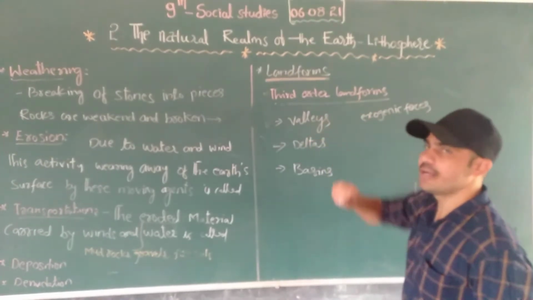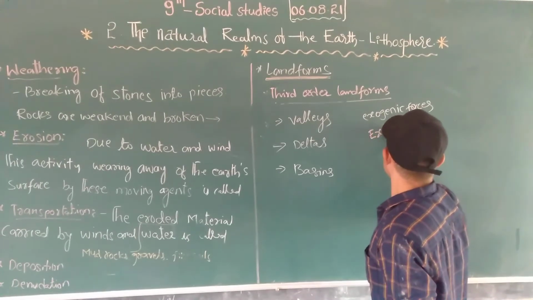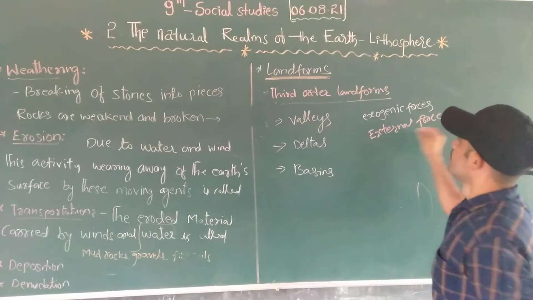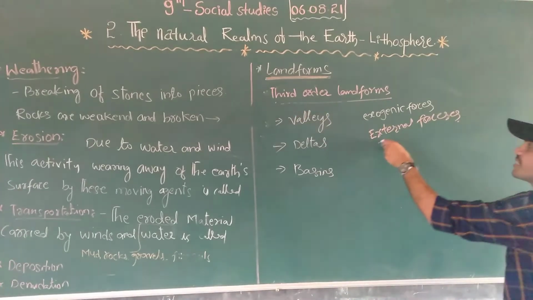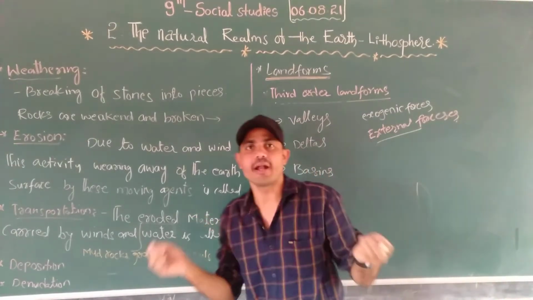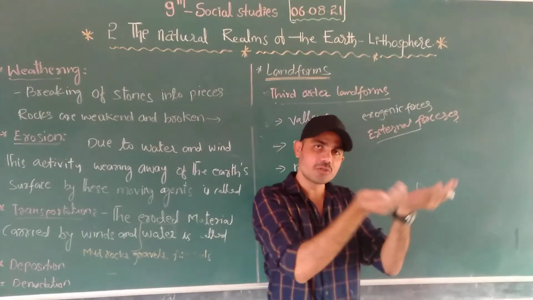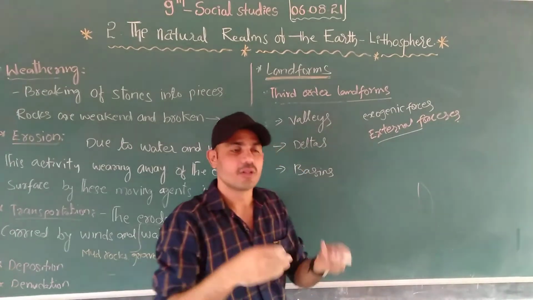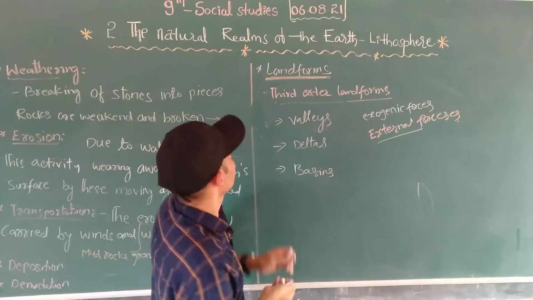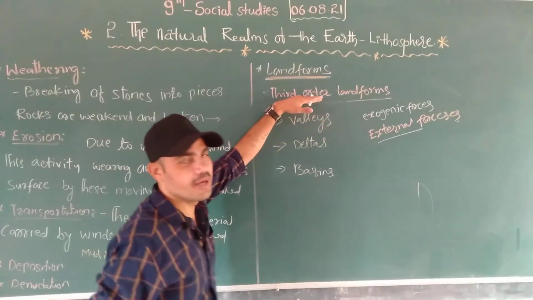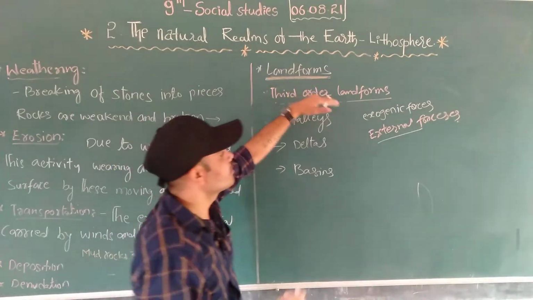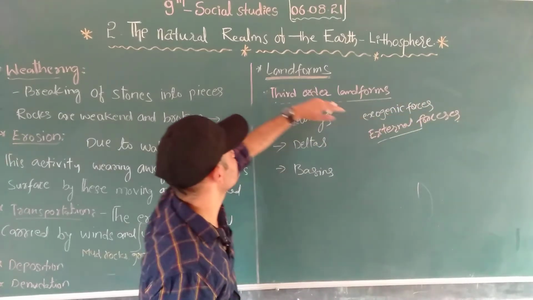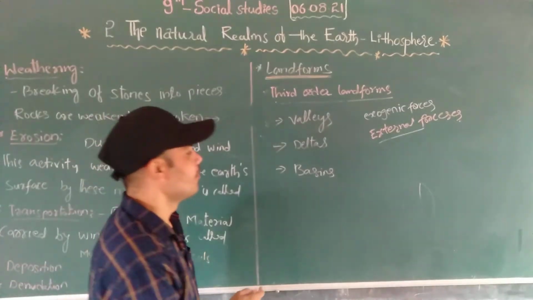Endogenic means internal, and this is the external forces. Third order landform is due to the external forces. These all are activities that happen on the outside of the earth. The second order landform is the activity that happens inside of the earth, like one plate colliding with another plate. But when it comes to the third order landform, activities happen on the outside of the earth. Outside means the outer part of the earth, the external forces. So due to the external forces, the third order landform will be formed.